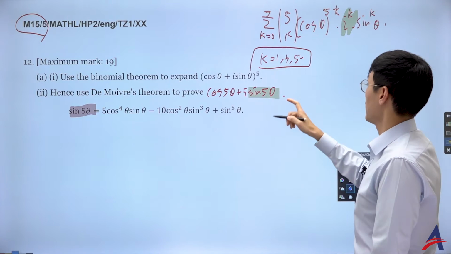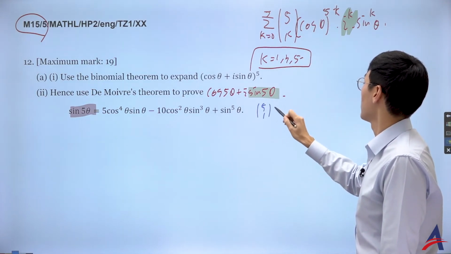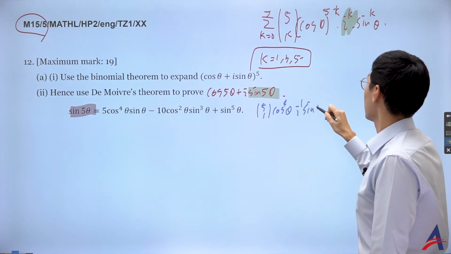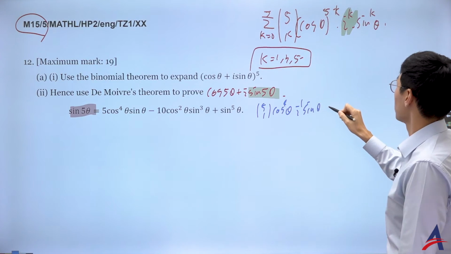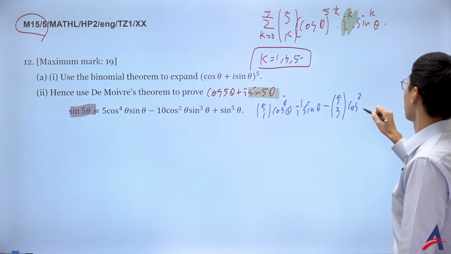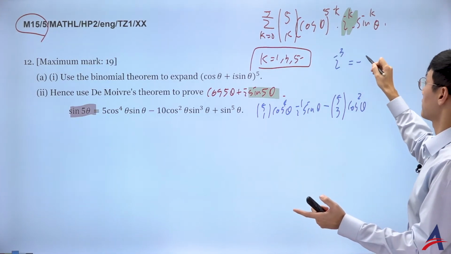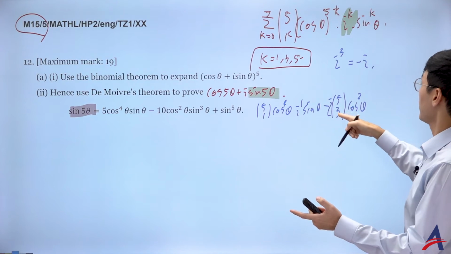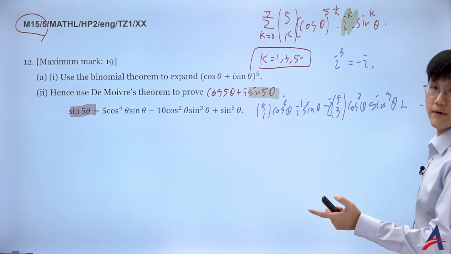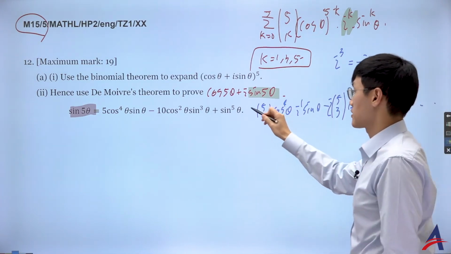If I let k be odd, starting with 1, that's going to be 5 choose 1 cosine to the 4, i to the 1, sine theta. And if I let k be 3, it's going to be minus 5 choose 3 cosine squared. Why have I chosen minus? Because I'm going to let i cubed, but that's just negative i, isn't it? So I'm going to put negative i there, and then sine cubed. And then you can do the 5 choose 5 as well, letting k be 5. But I want you to recognize that that's exactly what we had to show, right?